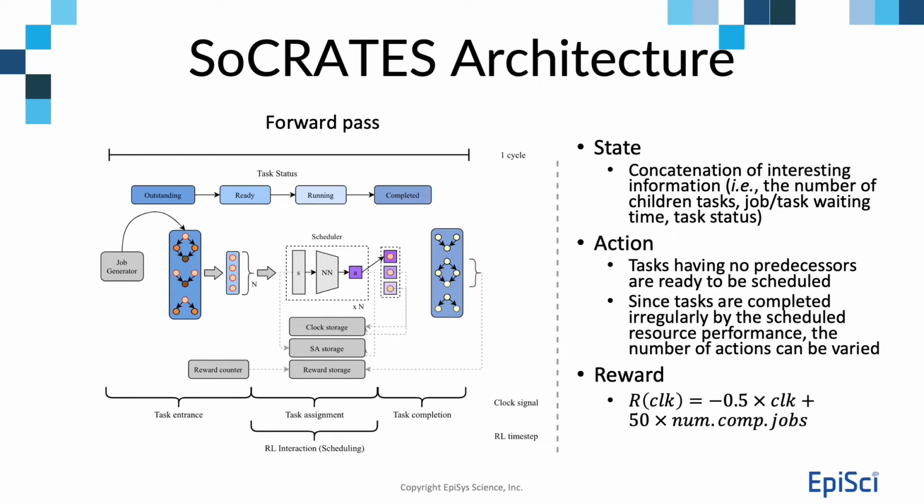Afterward, the simulation continues with resource execution. Since tasks are completed by the scheduling order and performances of resources, the number of actions can vary. A simulation computes reward, and the agent saves it to a buffer accompanying state, action, and the clock signal at every task assignment.